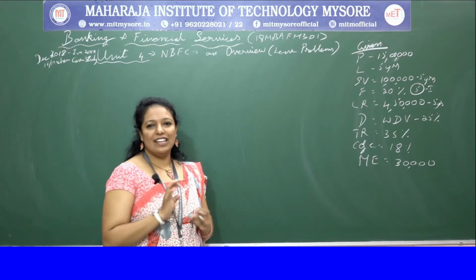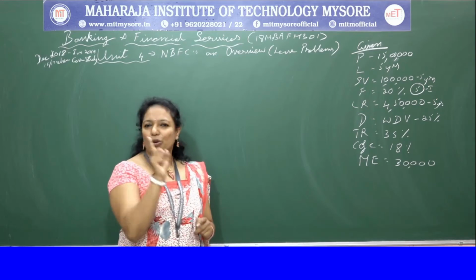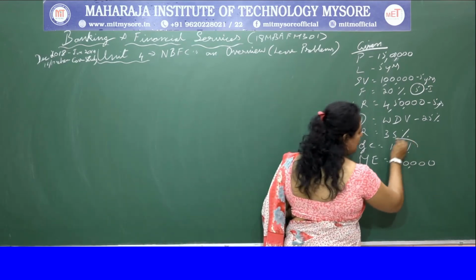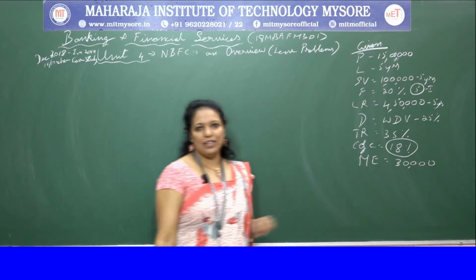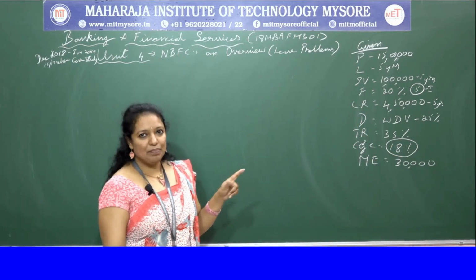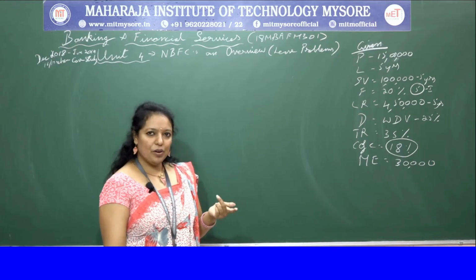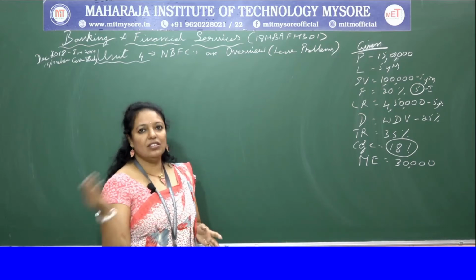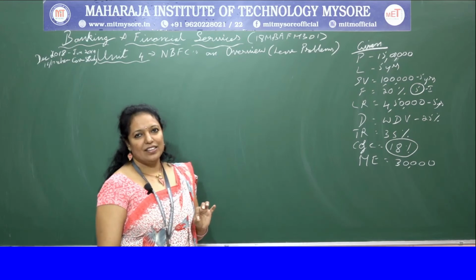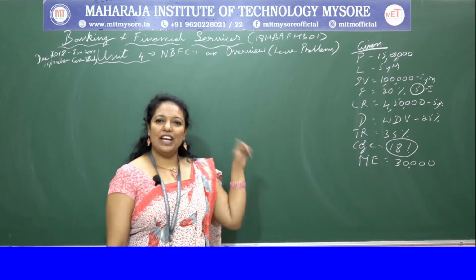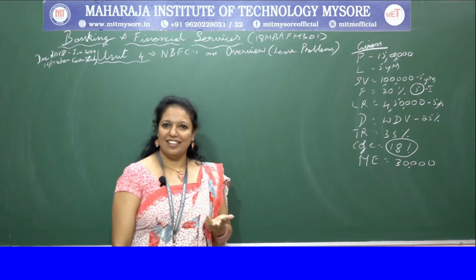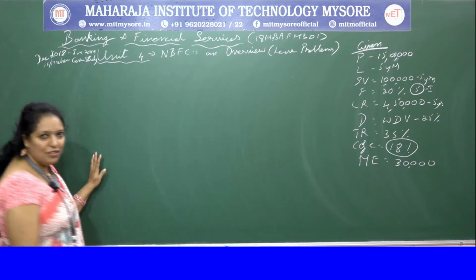Both are same, the calculation is same, everything is same. The only change which you get is the cost of capital. In this problem, the cost of capital is 18%. In the previous problem, which we did, which you can turn the sheet and see in your notes, it is 13%. And when I do the calculations, I'll tell you how it changes. Okay, let's start with the solution.